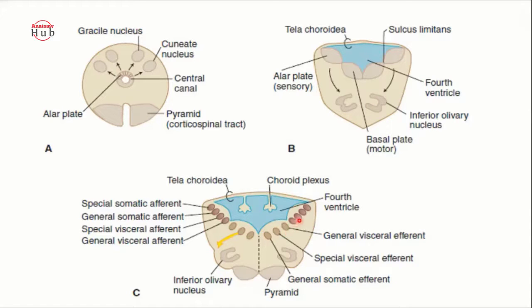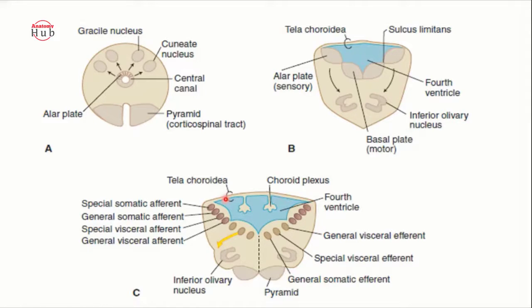Okay. Then the alar plate derivatives, as you can see here, this is your general visceral afferent. Afferent means sensory. Just lateral to that is the special visceral afferent. Just lateral to that is the general somatic afferent for the trigeminal. Then just lateral to that you will find the special somatic afferent for the cochlear and the vestibular nucleus.